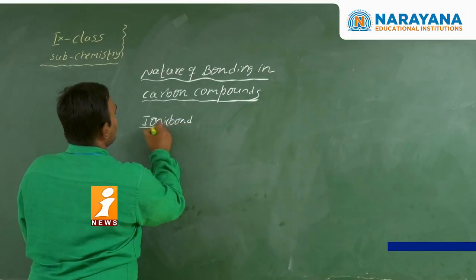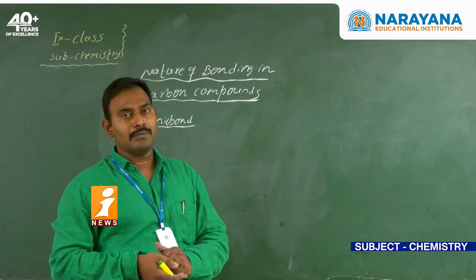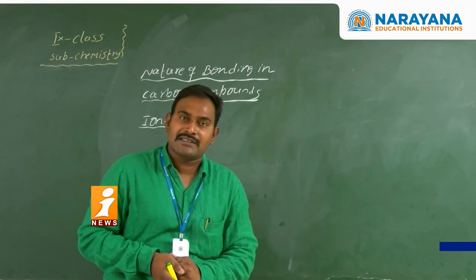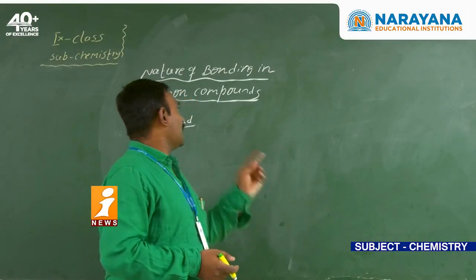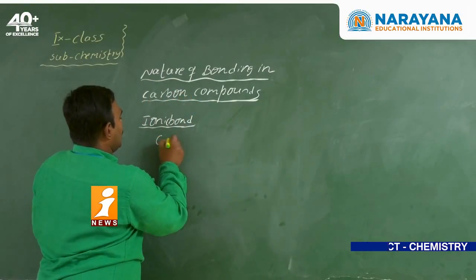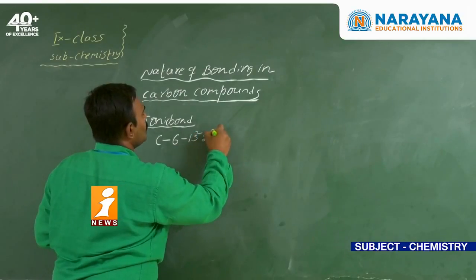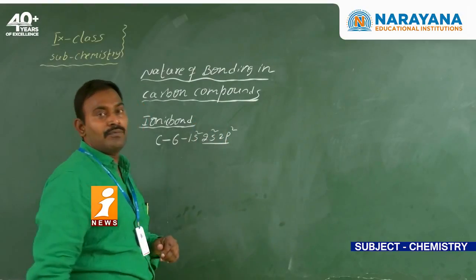In the case of an ionic bond, electrons are transferred from one atom to another atom, so an electrostatic force of attraction exists between the cation and anion. Now, carbon has atomic number 6 and configuration 1s2, 2s2, 2p2. In the outermost shell there are 4 electrons.